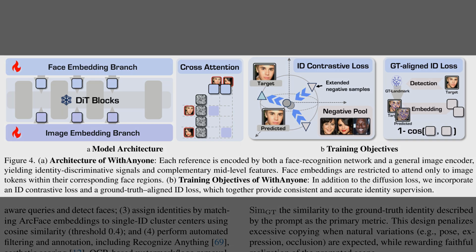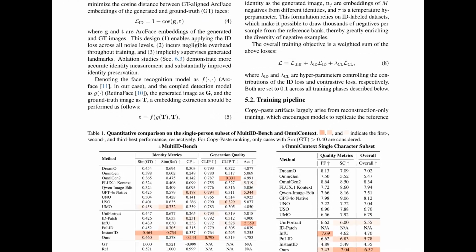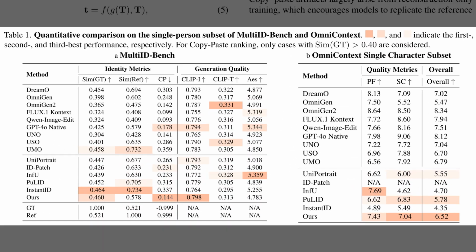So after the loss design just now, Table 1 reports head-to-head results on MultiID-Bench and OmniContext. It shows WithAnyone achieves higher similarity to ground truth while keeping a lower copy-paste score. Copy-paste score means how strongly the output replicates the reference face, so lower is better. On MultiID-Bench, similarity sits around 0.46 while copy-paste is about 0.14. On OmniContext, the overall quality score lands near 6.5.